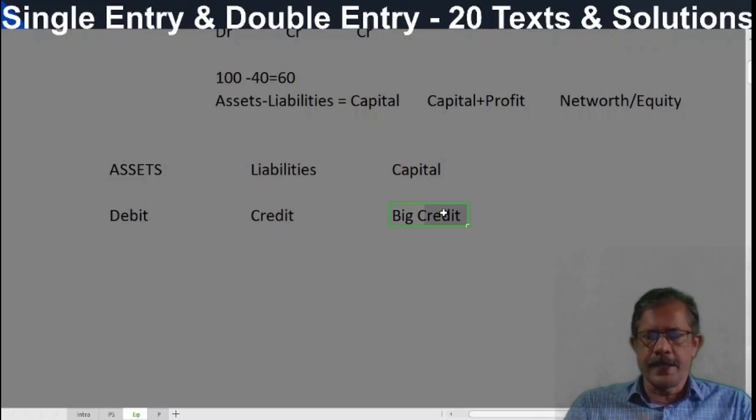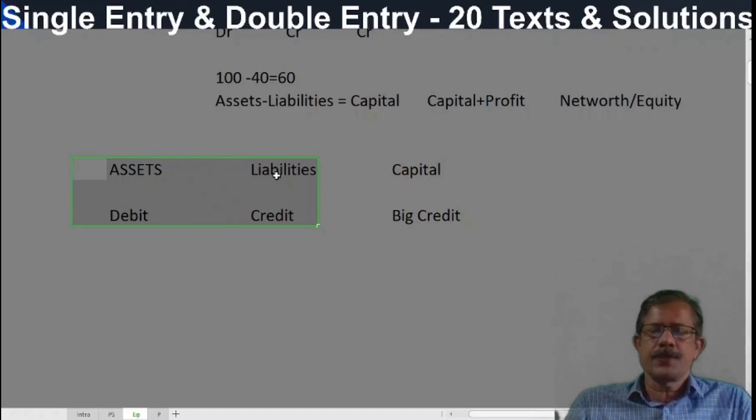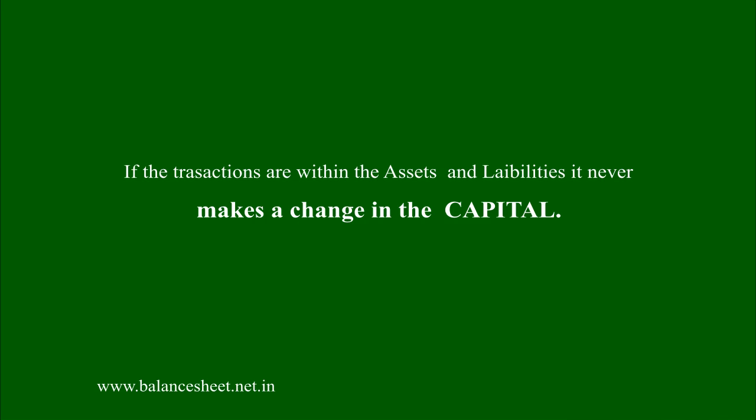That is what we are studying now. There are numerous business transactions. If these business transactions are confined to assets and liabilities only, it never changes the capital. That we have to understand.